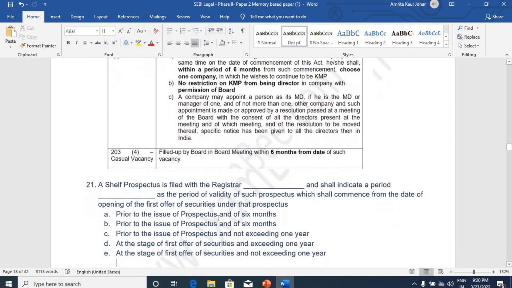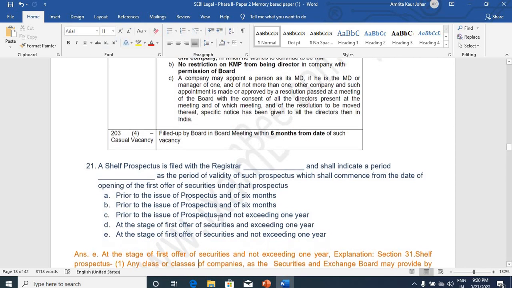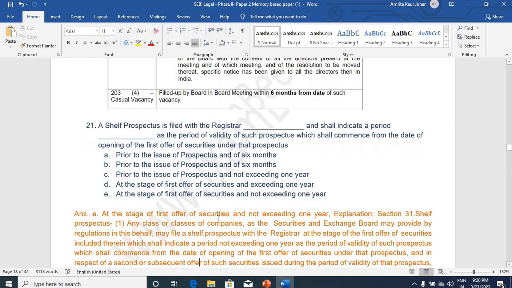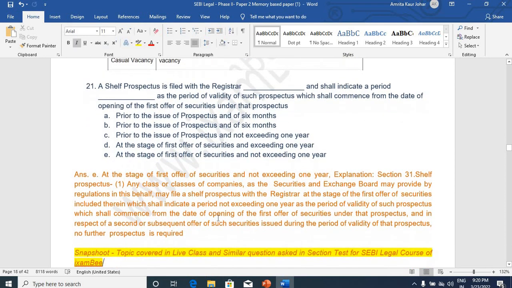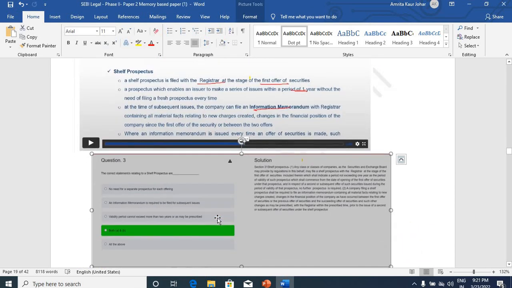A shelf prospectus is filed with the registrar and shall indicate a period of dash as the period of validity of that prospectus, and it shall commence from the date of opening of the first offer of securities. So the correct option is E, at the stage of first offer of securities, and shall not exceed 1 year. Section 31 deals with shelf prospectus. Very important topic it was actually. This was similarly covered in live class, as well as we had a question in section test on the same point, shelf prospectus, as you can see over here.